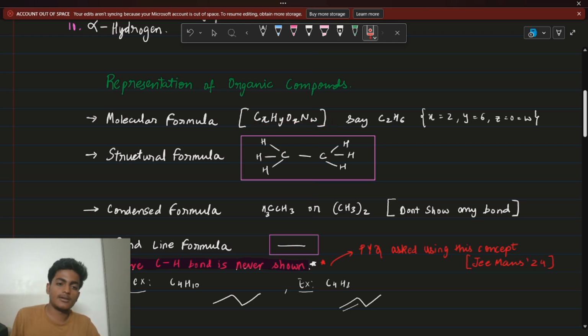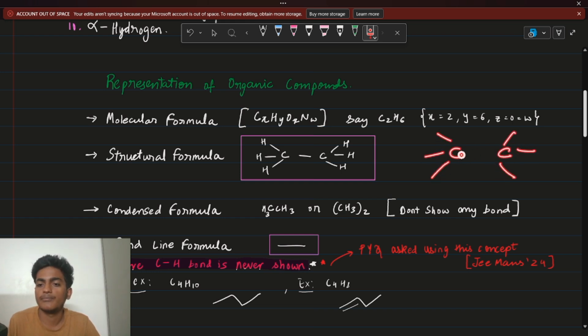Okay, guys. Then coming to the structural formula, let's take the example of C2H6. If you have C2H6, your structural formula has C2, and this is common sense, H 1, 2, 3, 4, 5, 6. Carbon has 4 bonds.